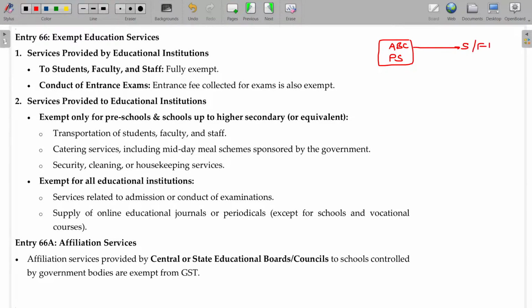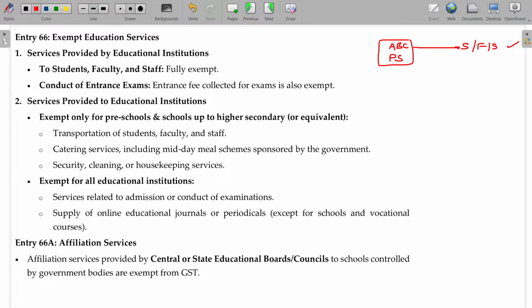Students, faculty, and staff. Whatever the services provided by ABC public school to students, faculty, and staff, usually exempted. And also, ABC public school conducts the examination, coaching, examination, and all will be exempted.